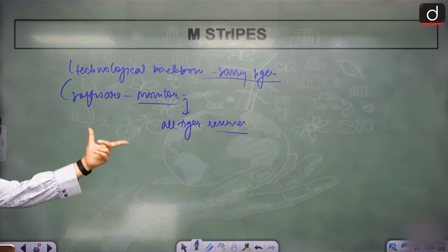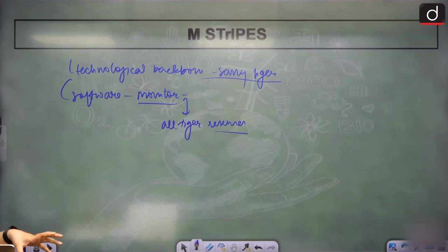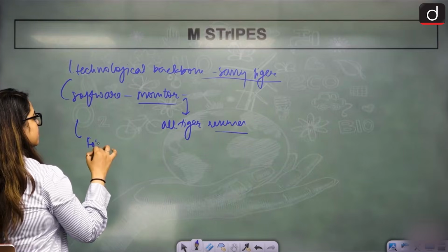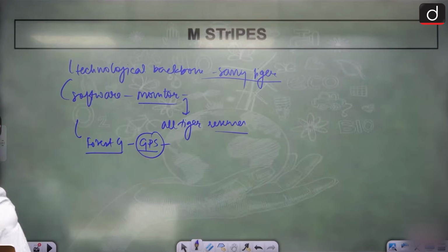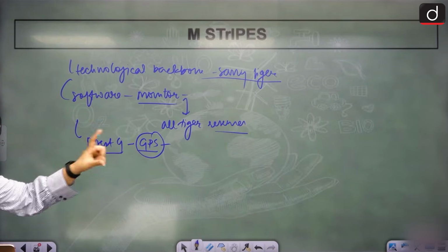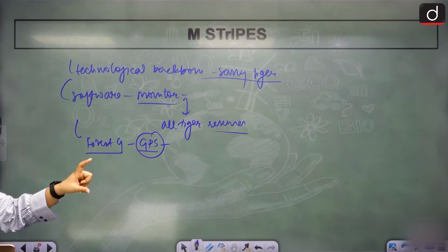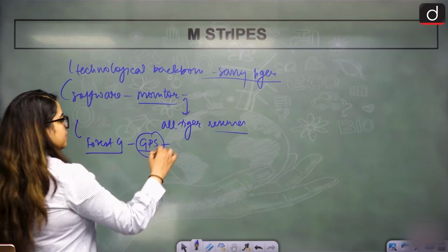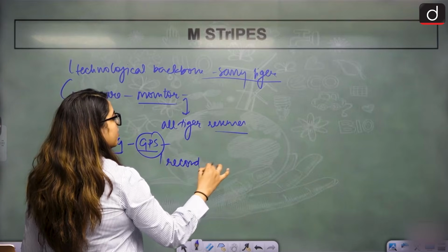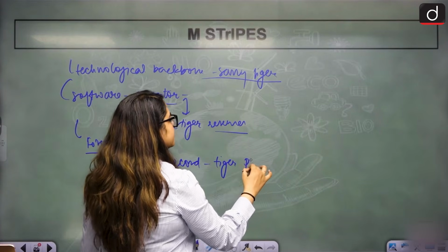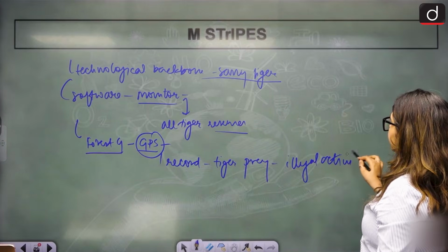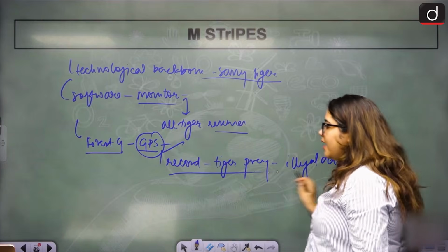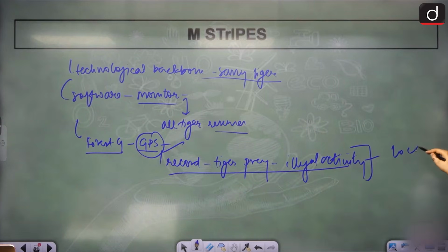And how will it work? Forest guards will carry GPS-enabled mobile devices. Forest guard is there. He will carry a GPS mobile service while patrolling. They record the sightings of tiger, prey, or any sign of illegal activity. Everything will be recorded. And since it is GPS, through that record, authorities will be able to find the location and reach there very quickly.